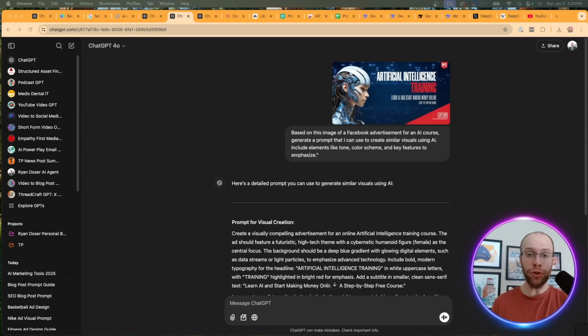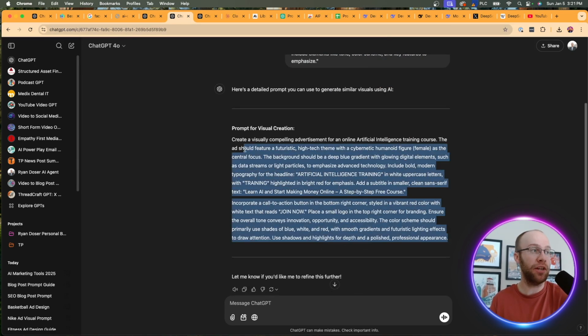And you can also use this concept of reverse prompting for images. So let's say, for example, you come across a unique Facebook ad or a YouTube thumbnail. Well, you can save that image, upload it to ChatGPT, and then prompt it with something like the following. Based on this image of a Facebook ad for an AI course, generate a prompt that I can use to create similar visuals using AI. Include elements like tone, color scheme, key features to emphasize. And then it comes up with an advanced prompt here.